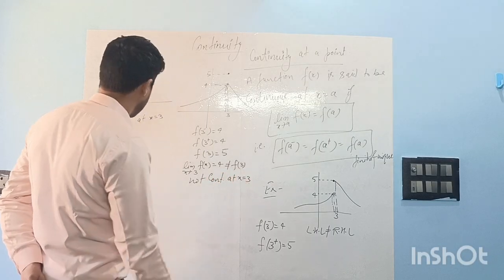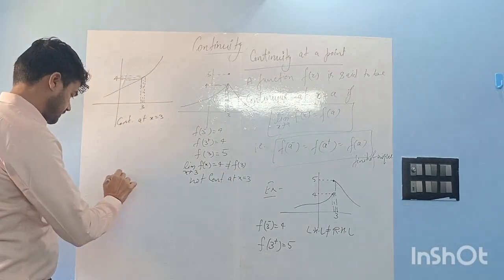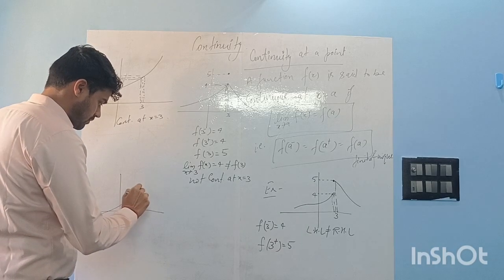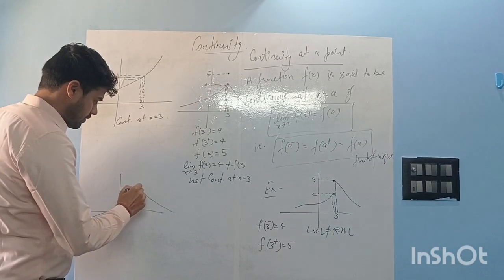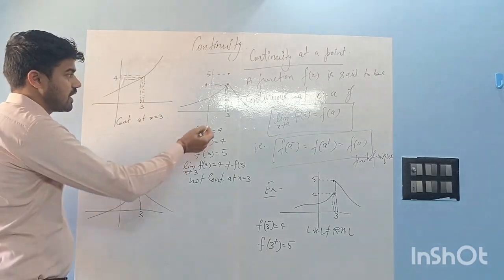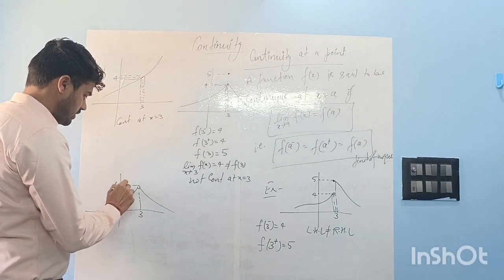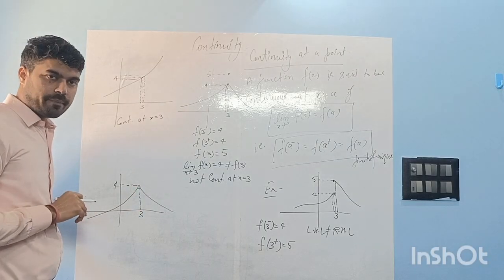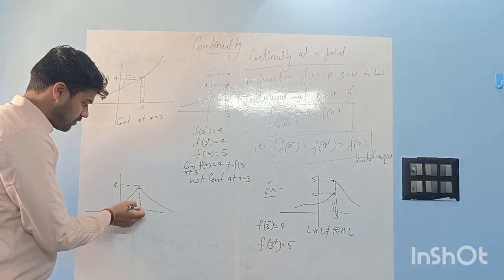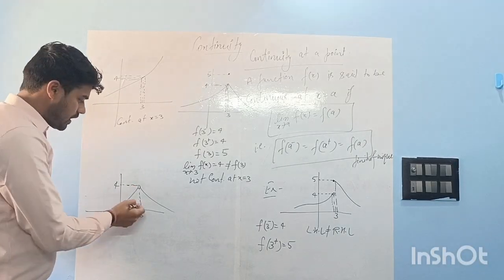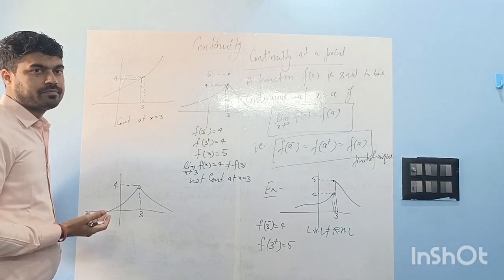Another case. Again the same thing, just like before, but the only difference is now this point is open and we do not have the value of f of 3. Even though f of 3 minus is 4 and f of 3 plus is 4, f of 3 is not defined.